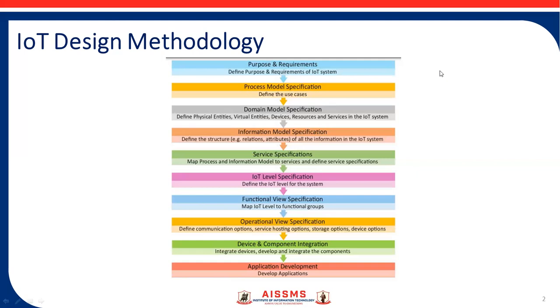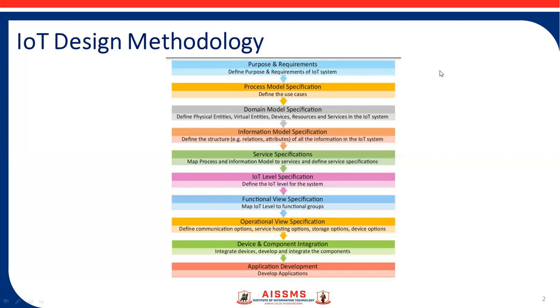Next is information model specification. Here you have to define different relations and attributes. In short, you have to maintain the database. Okay, so different flow charts and different state diagrams you need to draw with the justification for these stages. I will share you some notes regarding this that you can refer to, and you have to write down accordingly.